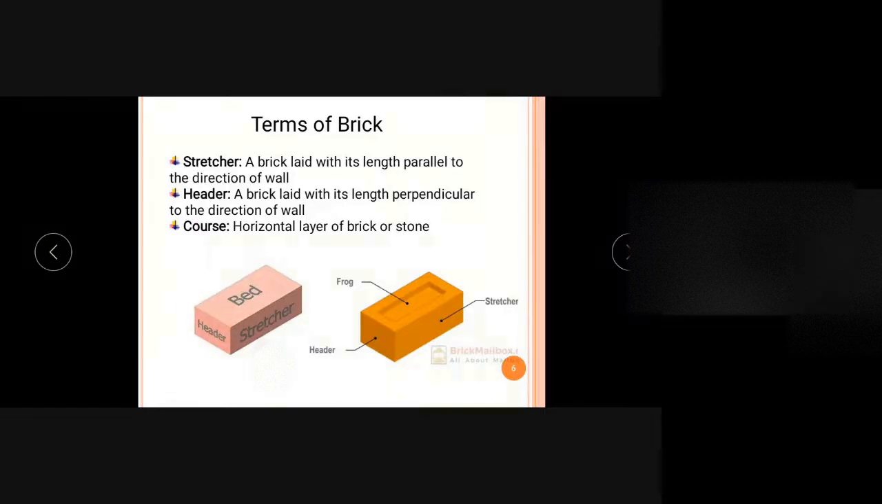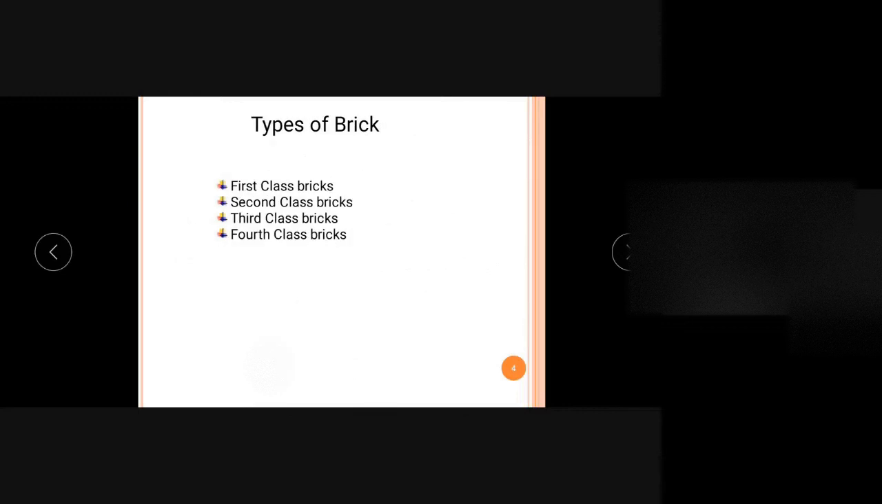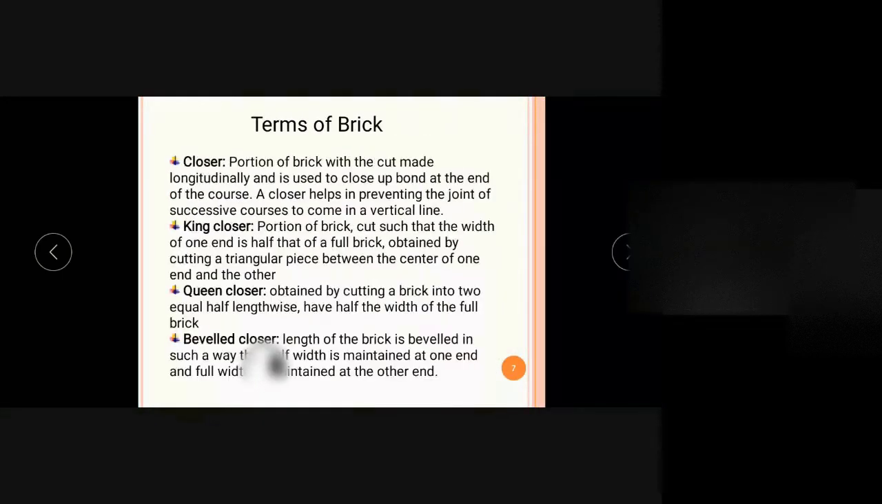So hope you understand. And next one is the horizontal course. Course means it is a horizontal layer of brick. So if we are laying bricks, this one horizontal layer of a brick is known as the course.